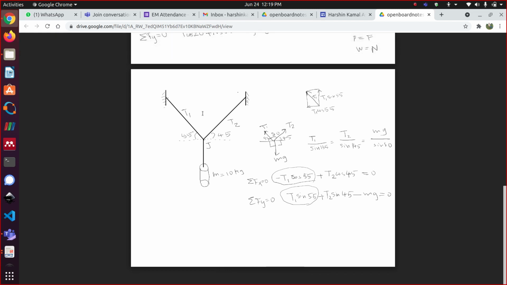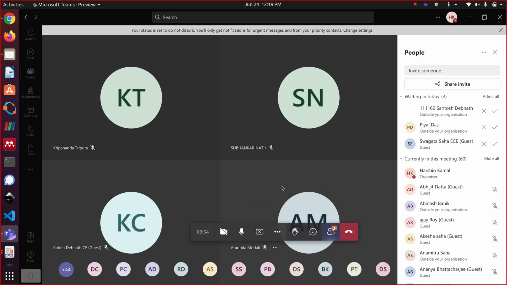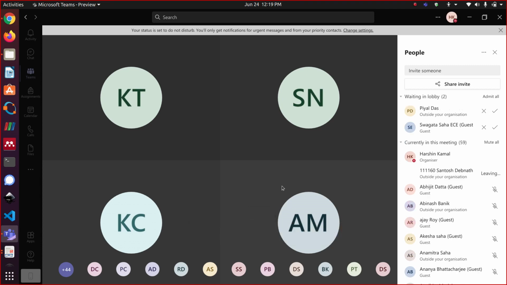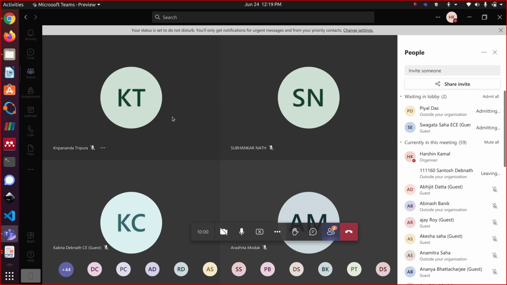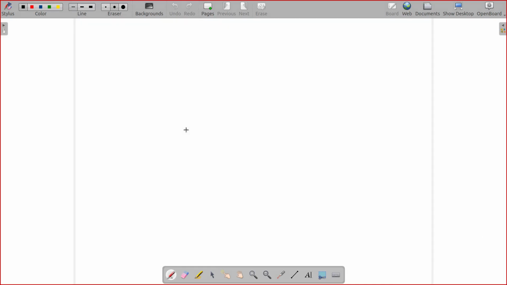So today we will talk about friction and torque. Once we do that, we'll start solving some problems.